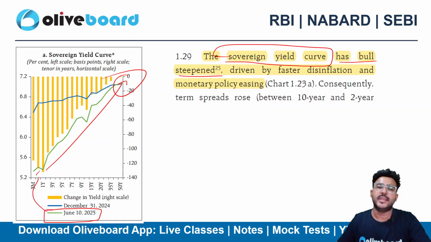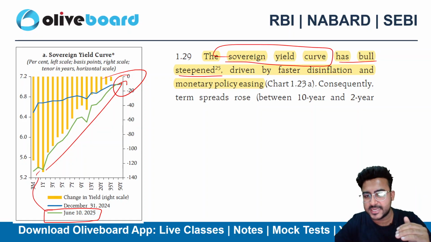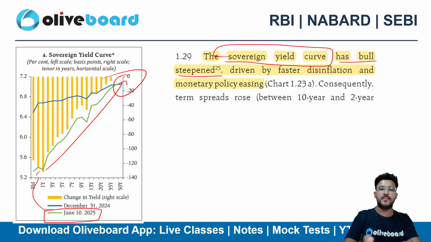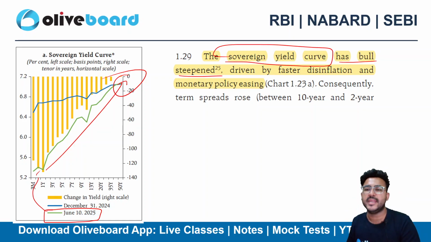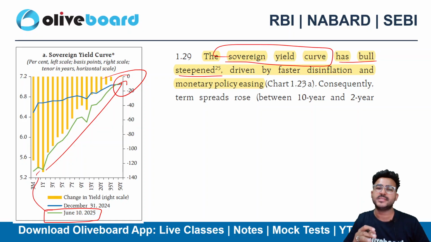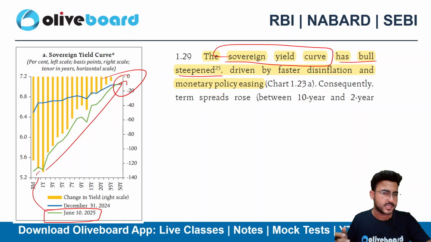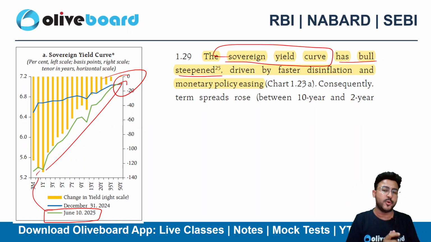Why? Because it happens when the investor expects low inflation in the near future, right? So the short-term interest rates go down as compared to the long-term interest rates, because the short-term target of inflation is low, so the expectation will also be low, right? And the interest rate in the near future. So this happens when the investors expect lower inflation. If you expect lower inflation, definitely your return expectation will also be low, right?